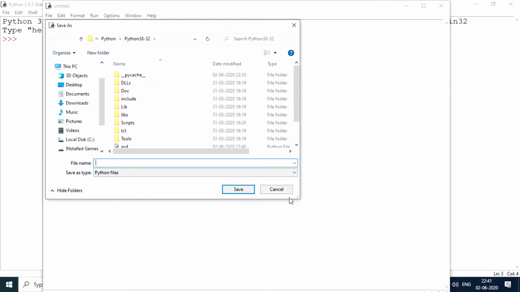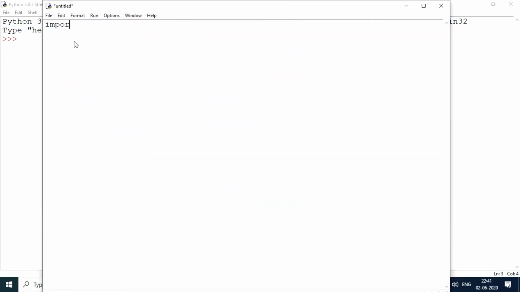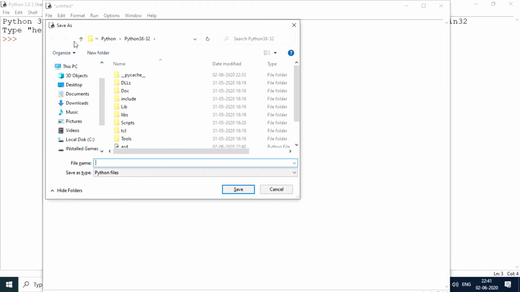To test if your name is valid, meaning whether it is already there or not, you can just write it. For example, I want to take the name as calculation. I'll just run this file.